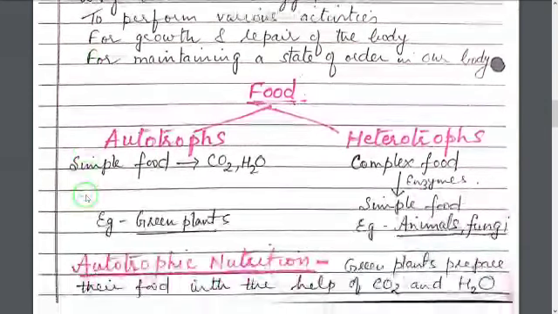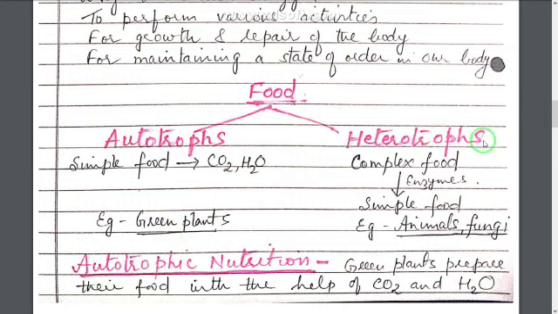Now, on the basis of food which we take, organisms are divided into two groups, autotrophs and heterotrophs. What are autotrophs? Autotrophs are those organisms which can prepare their own food, like green plants. They take the food in the simple form, which they prepare themselves with the help of inorganic materials like CO2 and H2O. So autotrophs are green plants. They can prepare their own food with the help of carbon dioxide and water.